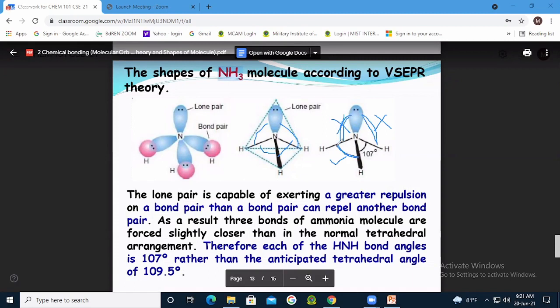The bond angle is compressed, squeezed. That's why it was previously 109.5. This is also 109.5, but due to the repulsion of this lone pair, these two become squeezed or compressed, and become 107. Then what will be the value of the bond angle of this one?